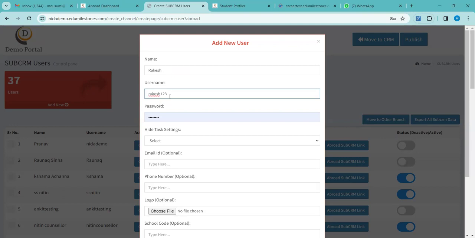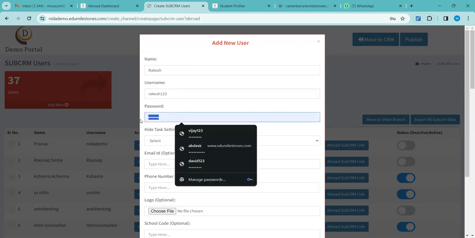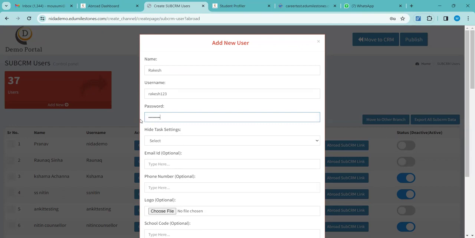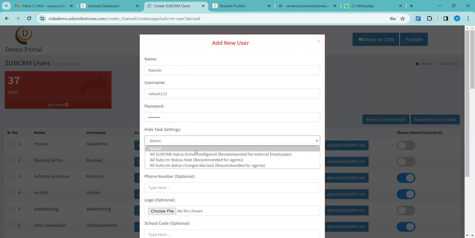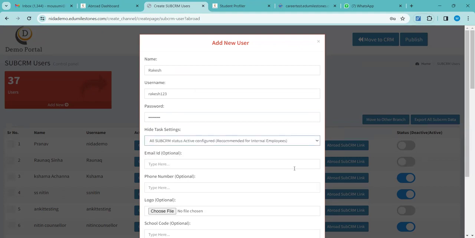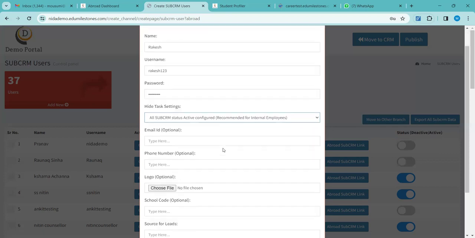I have taken username Rakesh123, password. Okay, these three are the important information that is needed, and next from this drop down you have to just select the first option, nothing else. The first option only.